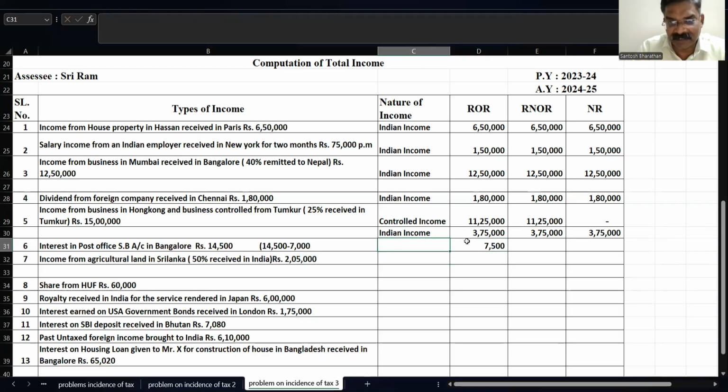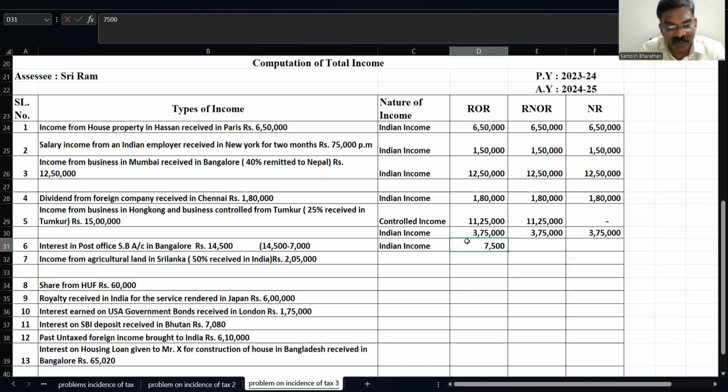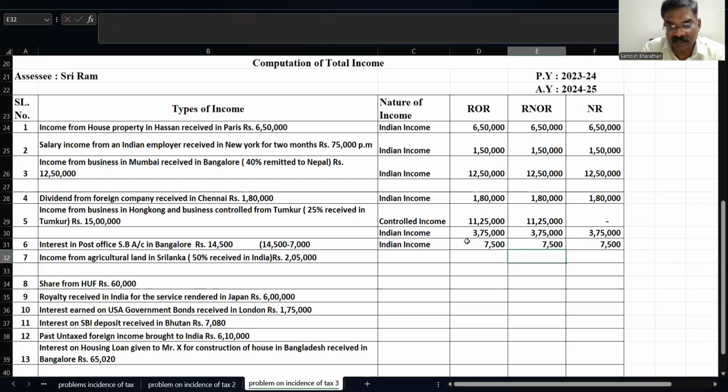I treat this as an Indian income. Why Indian income? Because the interest is received in Bangalore. Bangalore is in Karnataka, and Karnataka is in India. So I treat that as an Indian income. If it is Indian income, 7,500 is taxable in all the three cases. We'll go to the next one, children.